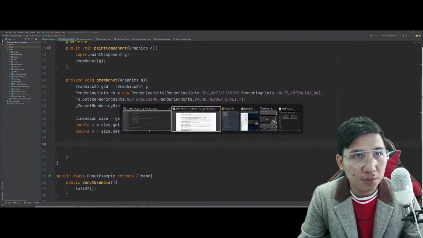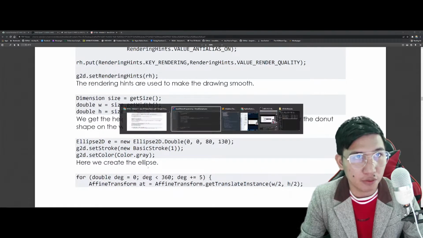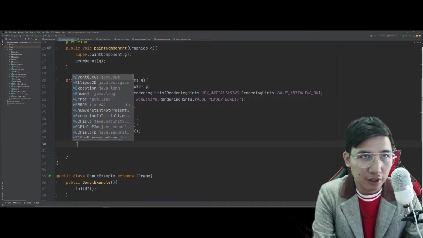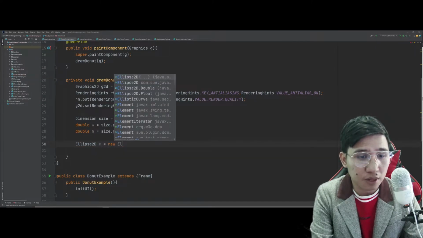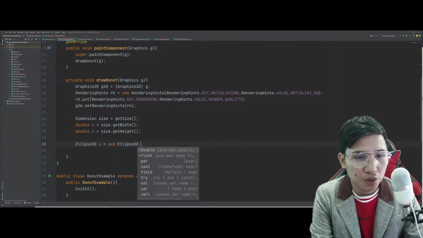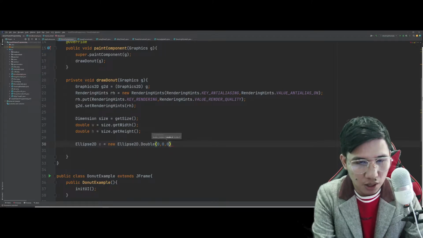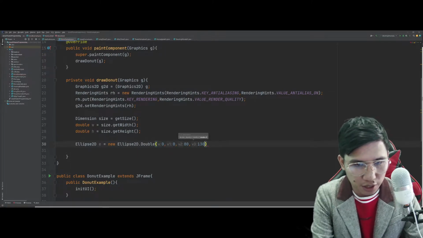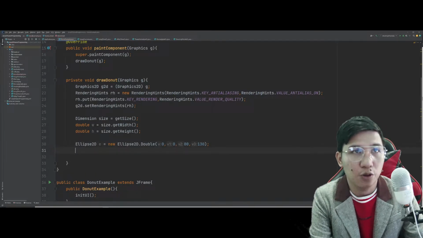Now, this part of the code here, the Ellipse2D, this is the way on how we create the ellipse itself. Okay, dito. Ellipse2D. I'll name that as E. And this is Ellipse2D.Double 0, 0, 80, and 130. Ayan. So, tignan natin yan mamaya kung ano ang itsura niyan.